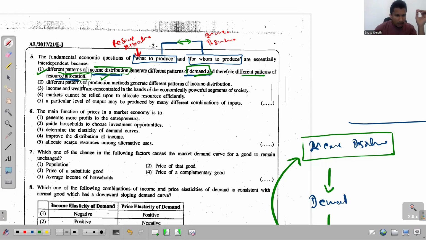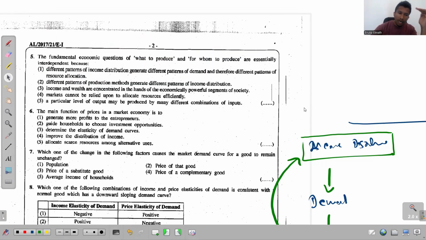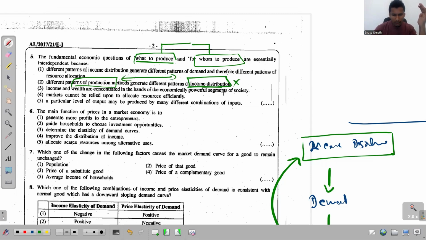Second one says different patterns of production methods generate different patterns of income distribution. See that now, in the main part of the question, they just talk about what to produce and for whom to produce. But in the second option, they just talk about different patterns of production, how to produce and for whom to produce. The discussion is not about these two. So this is irrelevant.